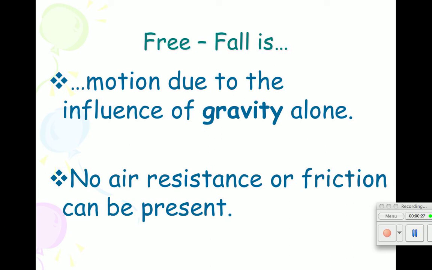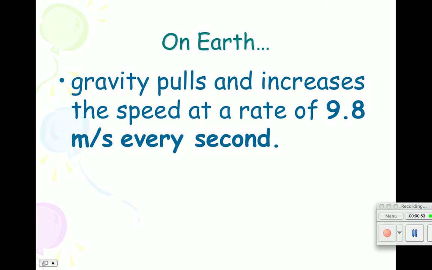Now, on the surface of our planet, everything falls through the atmosphere, and so the atmosphere has some type of resistance, friction, fluid friction, if you will, air resistance. And so in order for free fall to technically be occurring, there should be no air resistance, no friction can be present. So, we really don't have free fall on Earth, but we can still talk about it as if we do.